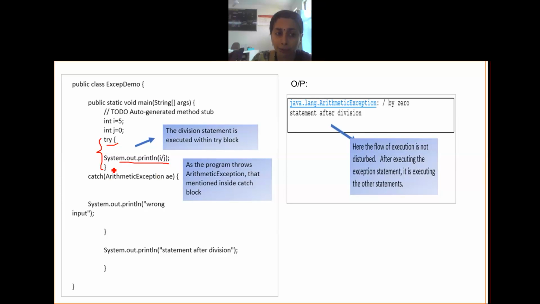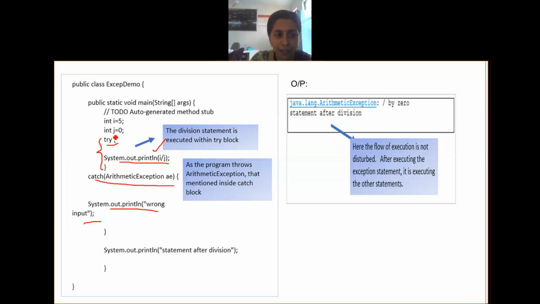The part of the code that may lead to abrupt interruption, that part I'll put in the try block, and the try block should always be followed by a catch block. Look, this is the error that I have got. Only for that statement it is required. The catch block talks about what all possibilities may be encountered in the try block, so that has to be handled.